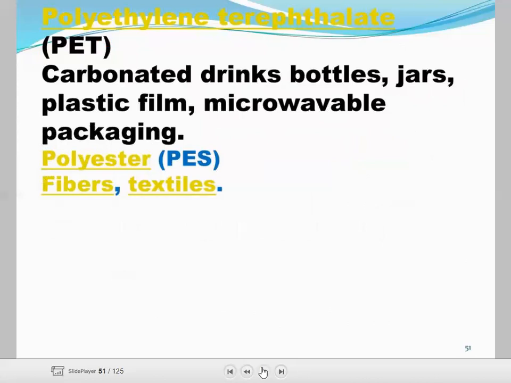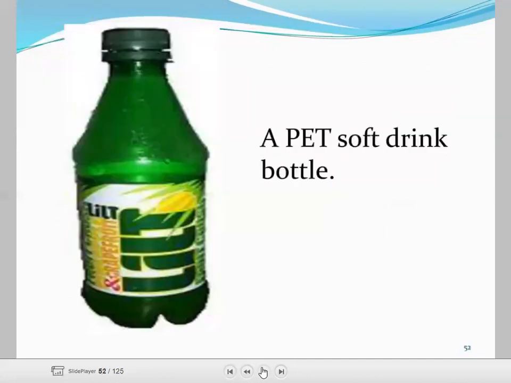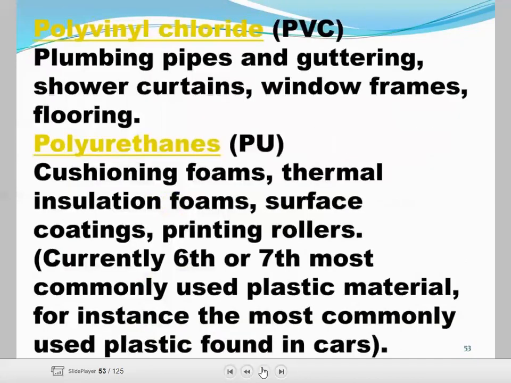Next one is polyethylene terephthalate, which is used for carbonated drink bottles, jars, plastic film, microwave packaging, and polyester fiber and textile. Next one is polyvinyl chloride. Plumbing pipes and guttering, shower curtains, window frames and flooring are made from polyvinyl chloride plastic.